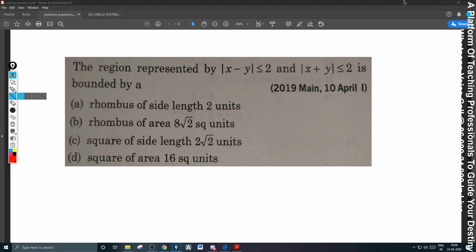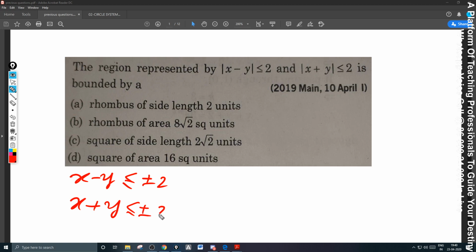That means you will have two lines there. First one, x minus y less than or equal to plus or minus 2. Second one is x plus y less than or equal to plus or minus 2.